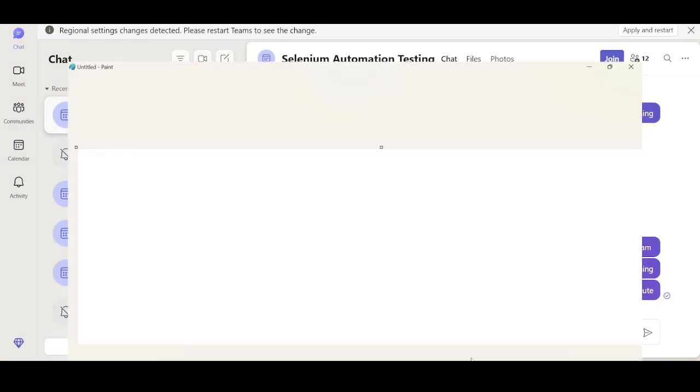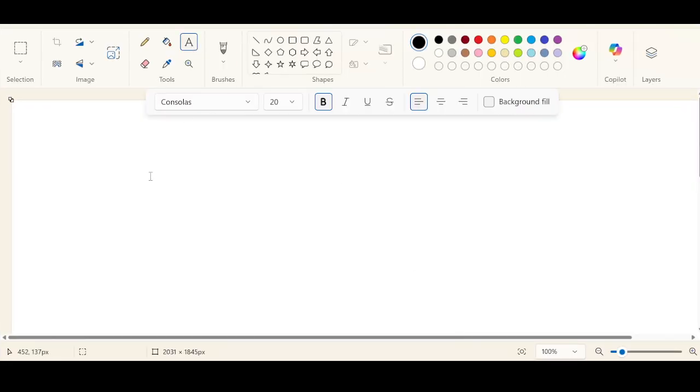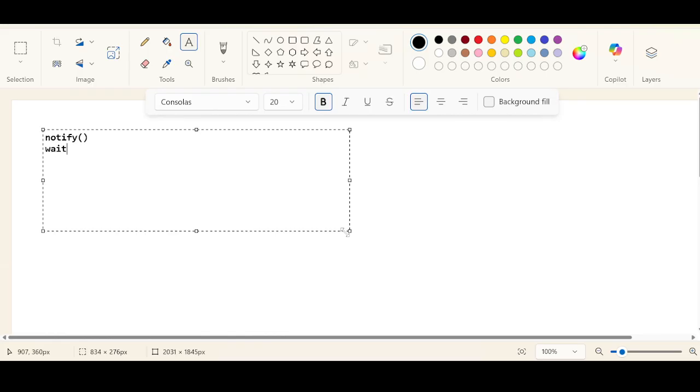Okay, so yesterday I gave you a simple task. Why the three methods that we have been talking about since yesterday? What are the three methods? Notify method, wait method, right? So you have five methods totally: notify, notifyAll, wait, and there are two more overloaded methods. One wait method accepts an argument as milliseconds, and another wait method accepts two arguments. One is for milliseconds and the second argument is for nanoseconds.